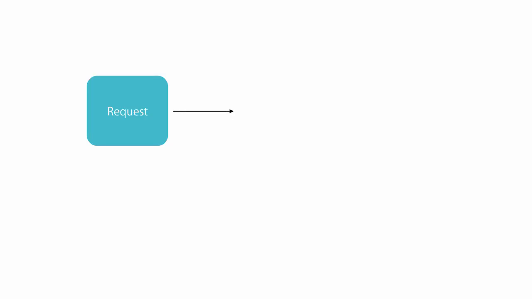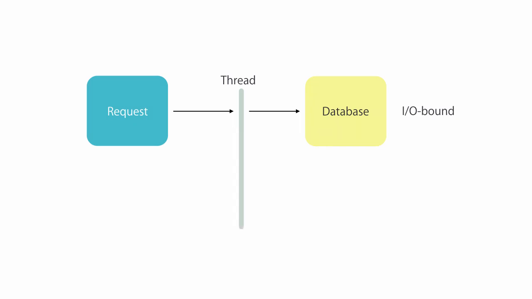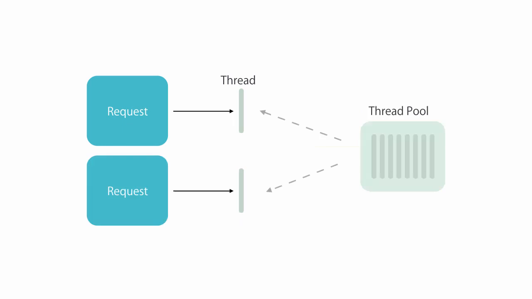In web applications, when we receive a request, the runtime allocates a thread to handle that request. Now, when it comes to I/O-bound operations, like accessing a database or a file, or network-bound operations, like calling a remote service, there is always a delay. For example, in the case of accessing a database, this thread has to wait until the database executes the query and returns the result. Now, since we have a limited amount of memory and threads available in a web server, if we have a lot of concurrent users, at some point we may run out of threads because many of these threads are waiting for I/O-bound or network-bound operations to complete.